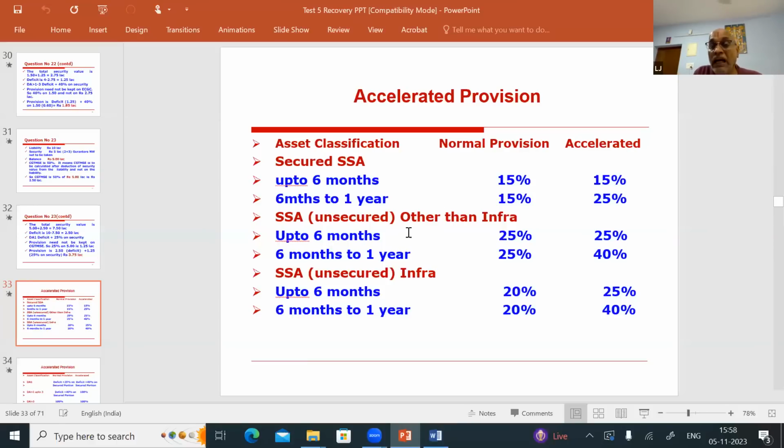You see here, unsecured other than infrastructure. Normally, you have to keep 25%. For up to 6 months, no problem. Above 6 months, up to 1 year, had you shown it, you would have to keep only 25%. Now you have to keep 40%, an additional provision as penalty. Substandard asset, unsecured infrastructure: normally it is 20%. Within 6 months, if you are not showing it, you have to keep an accelerated provision of 25% against the normal provision of 20%. From 6 months to 1 year, you have to keep an accelerated provision of 40% against the norm of 20%.